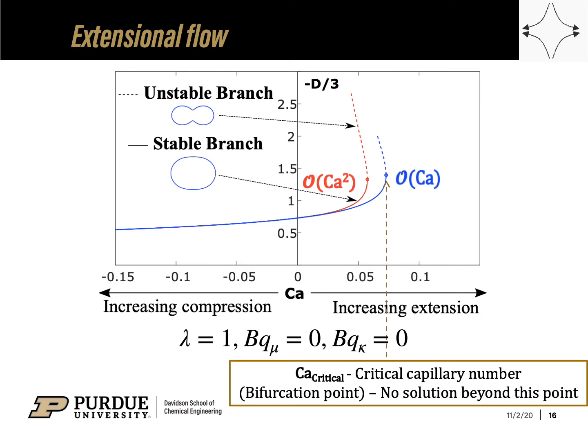If the flow rate is increased beyond this point, the droplet will extend indefinitely and will break apart, as there is no steady-state solution to the droplet shape. The critical capillary number also separates the curve into two parts, a lower stable branch represented by bold lines and an upper unstable branch represented by dashed lines that gives unrealistic droplet shape.